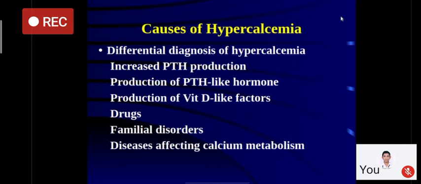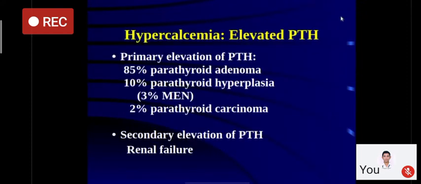Now, when you see a case of hypercalcemia, as I told you, PTH is the primary hormone responsible for maintaining calcium levels. So it can be because of increased production of parathyroid hormone, or because of increased production of PTH-like substances, which is known as PTHrP, PTH-related peptide, or because of vitamin D-like factors or vitamin D intoxication, various drugs, familial disorders which involve disorders of the calcium sensing receptor, and diseases which affect calcium metabolism.